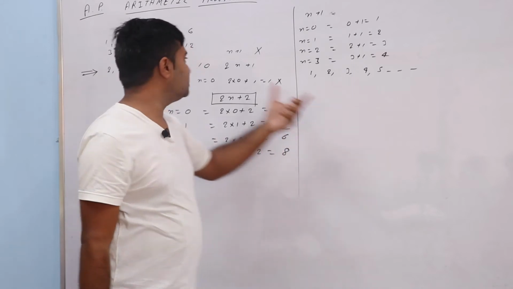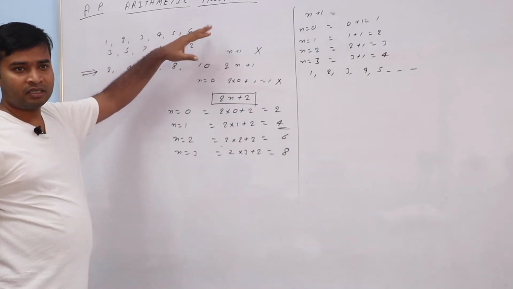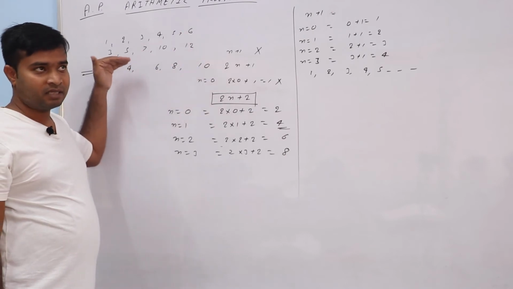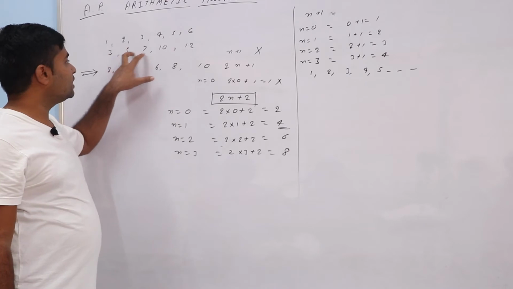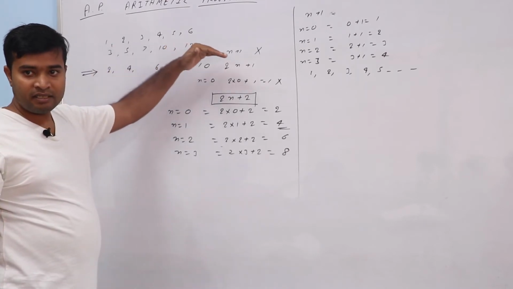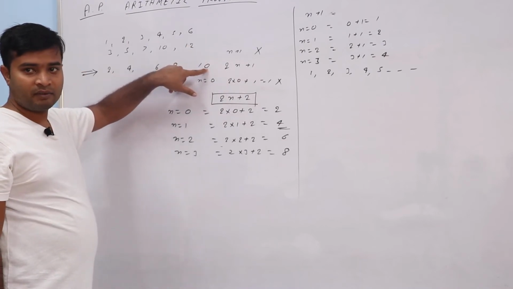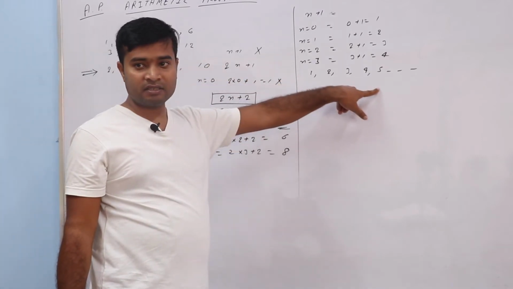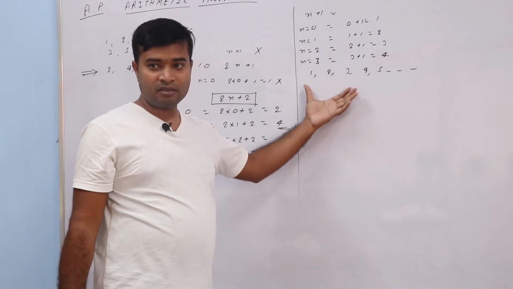What is called a series? Just written in some manner, in increasing or decreasing order, whatever it is. The middle value, like here there is a 2 difference, here a 2 difference, but here 3, here 2. This is a series, but this is a sequence. Are you getting what the difference is between series and sequence?